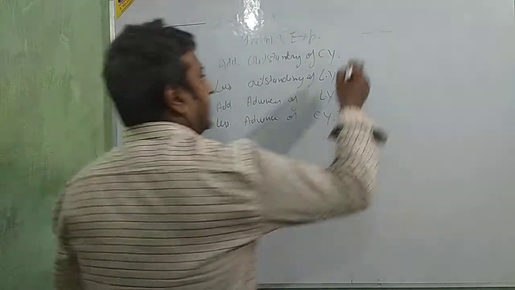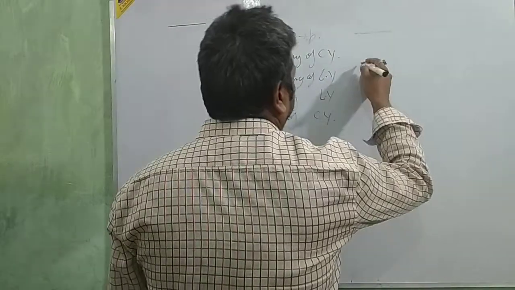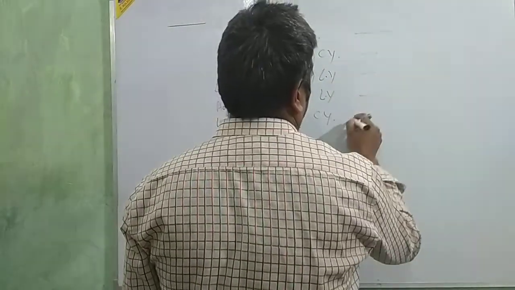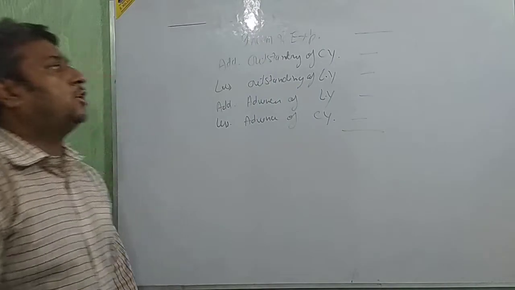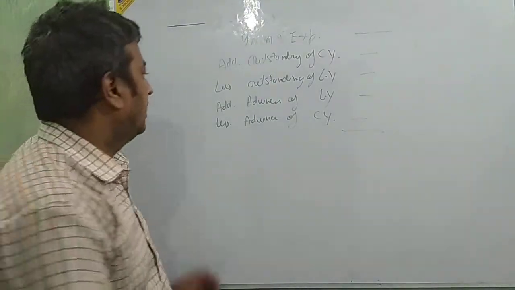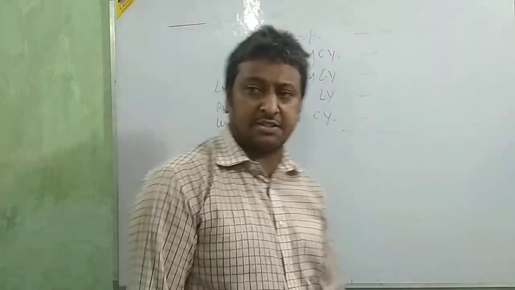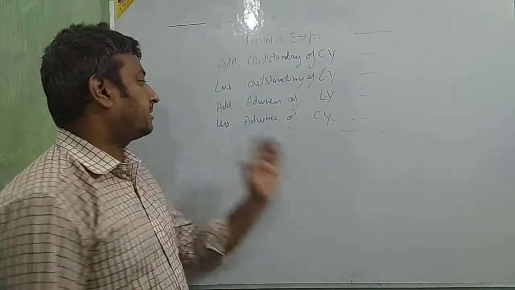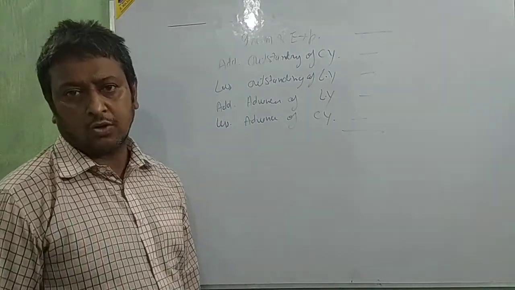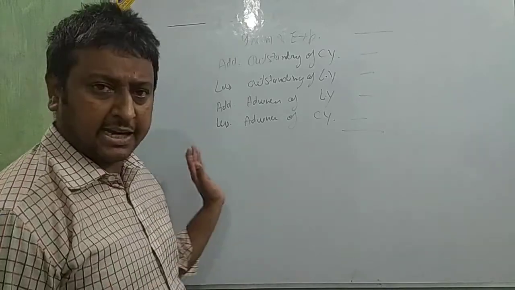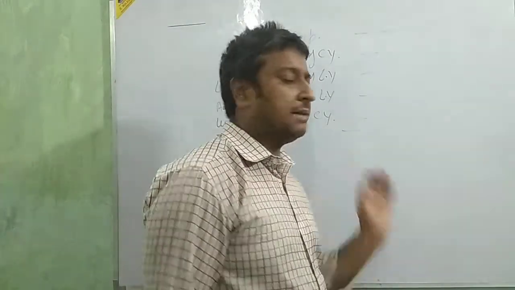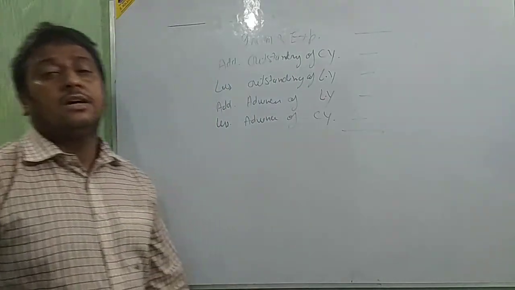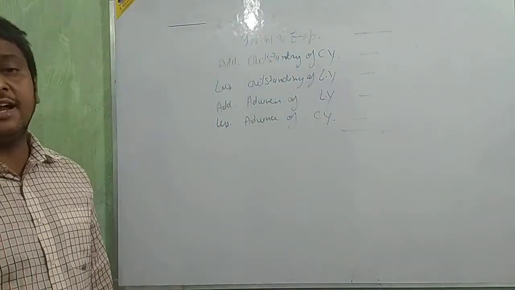Okay, beta? Any type of expense or income is given, then add outstanding current year, less outstanding last year, add advance last year, less advance current year. Clear? On this way, and that amount we are going to show in the income and expenditure account.